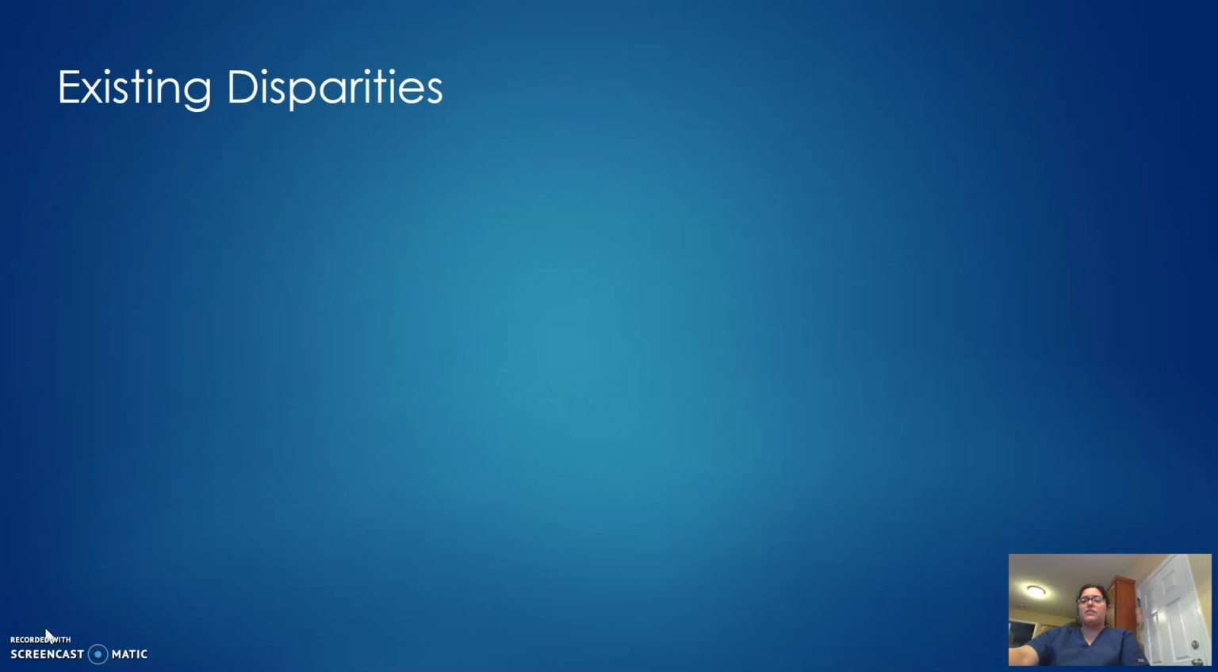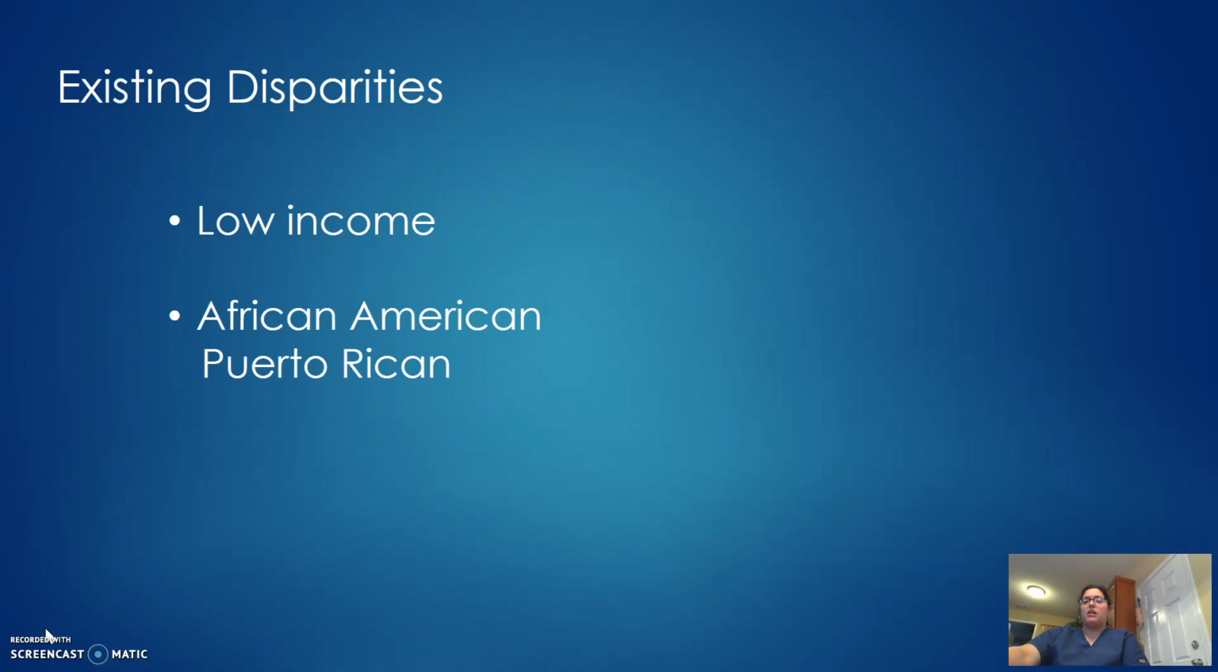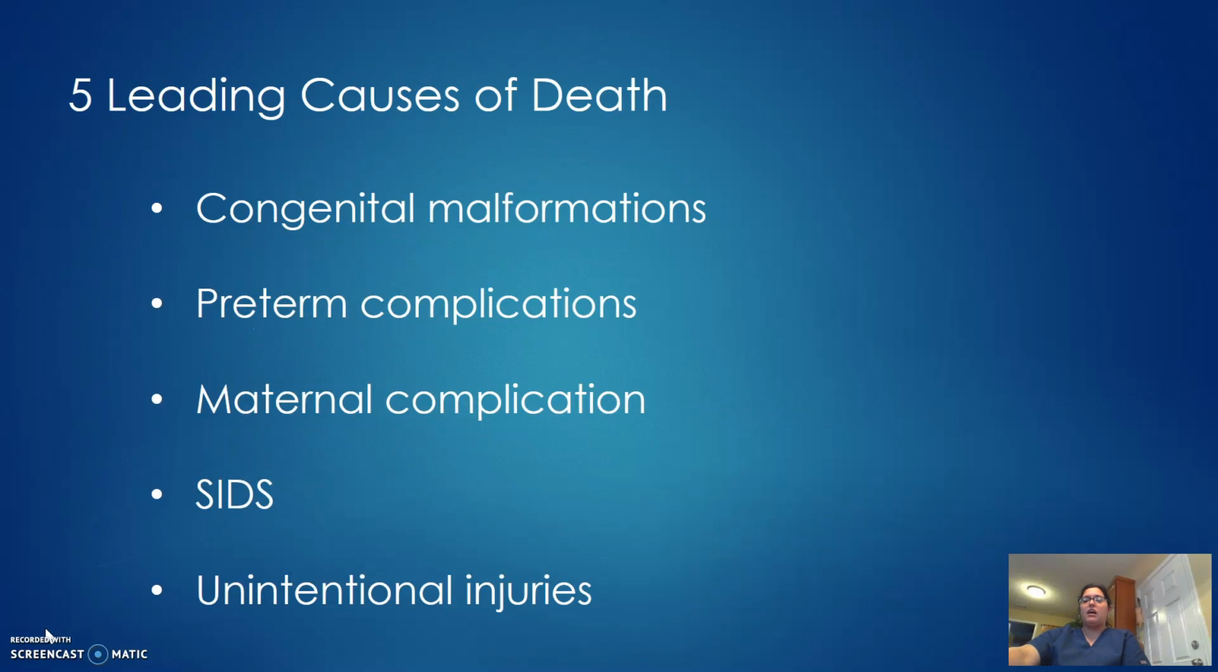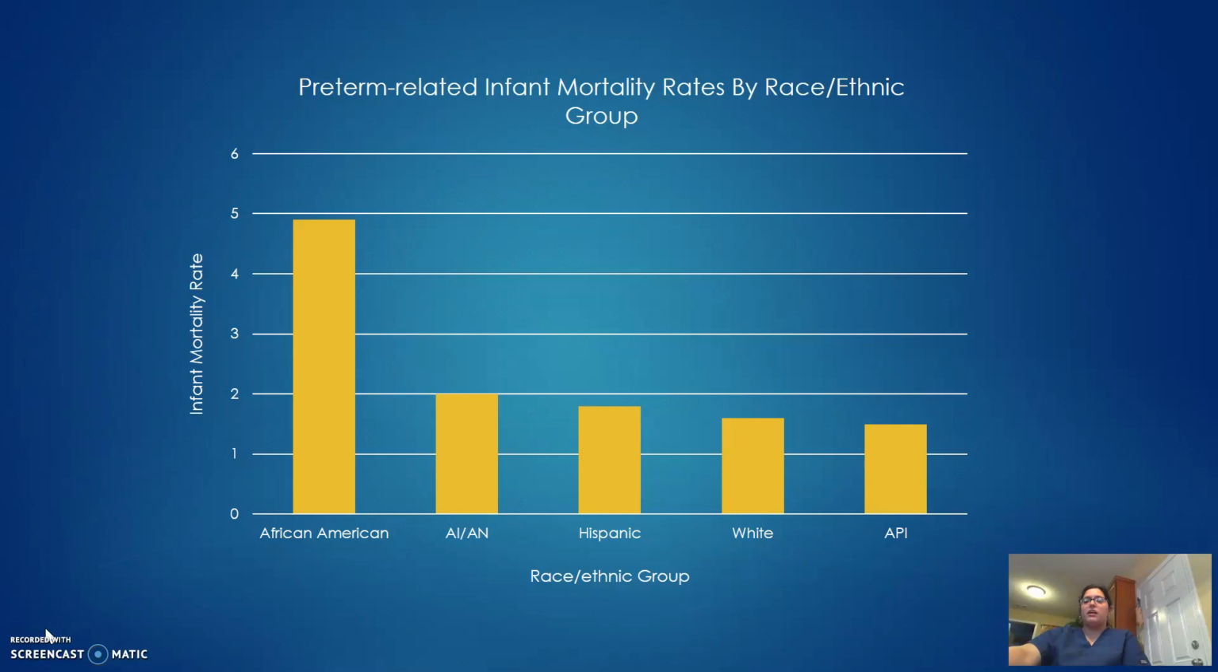Let's now look at some disparities of infant mortality rates. First, note that infants of any race or ethnicity face a higher risk of infant mortality if they are born in poverty. However, babies who are African American, Puerto Rican, American Indian, and Alaskan Native often die in the first year of life. There are 5 leading causes of infant mortality that together make up 57% of all infant deaths. If we take a look at preterm related deaths, African Americans have rates 3 times higher than whites. Overall, non-Hispanic black women have the highest infant mortality rate at 13.4 compared to white women at 5.5.